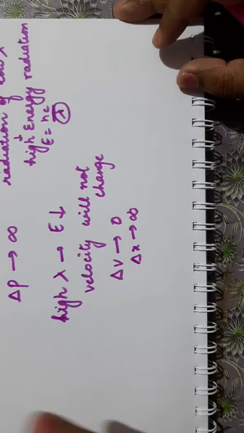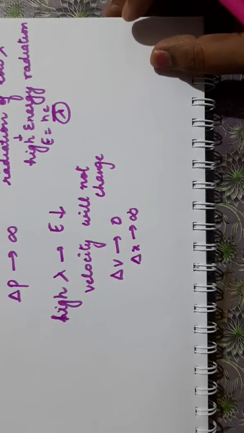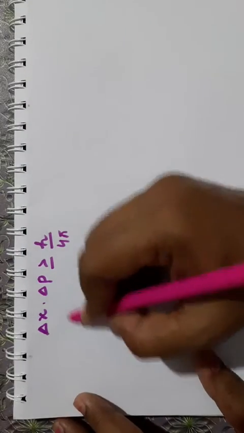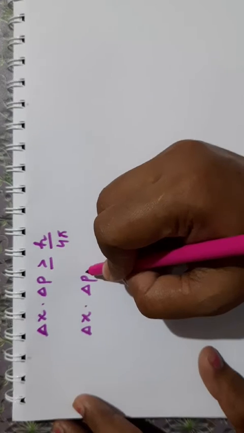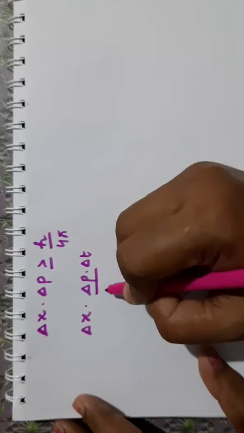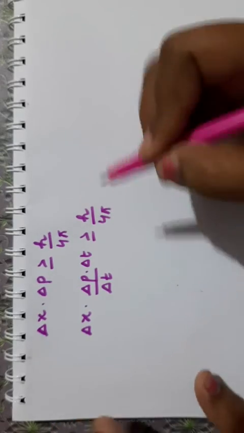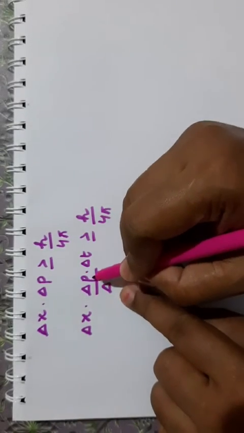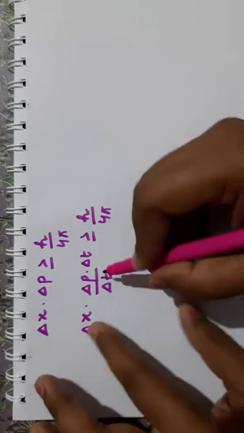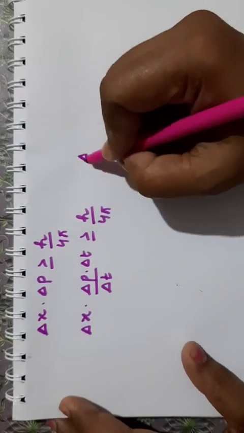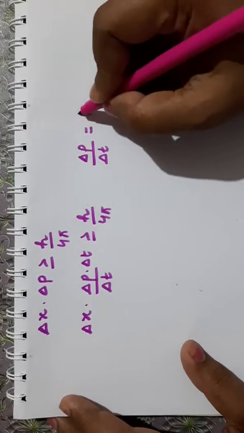Now this expression can also be written in terms of uncertainty in energy and time. We multiply the change in momentum by delta t and divide by delta t. See what we have done here: we have multiplied the change in momentum by delta t, the change in time, and divided by time, so it remains the same. Now delta p upon delta t, the rate of change of momentum, is equal to force.